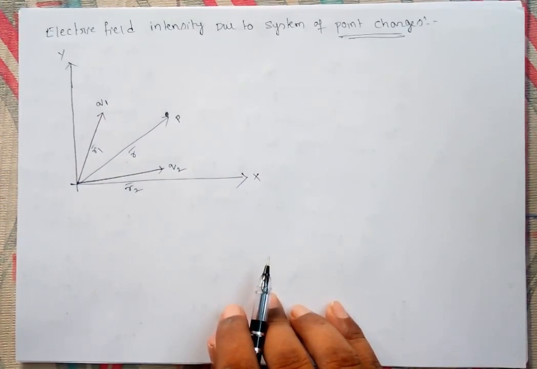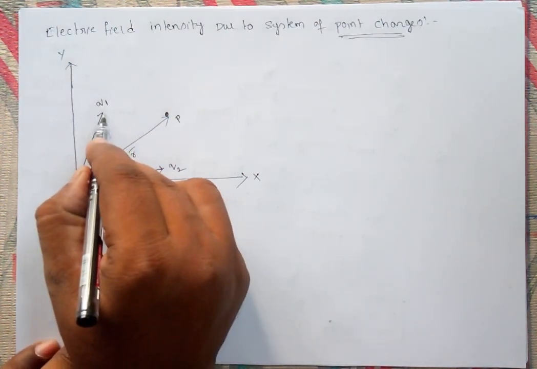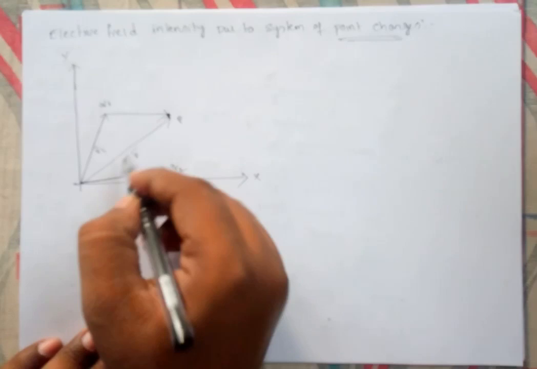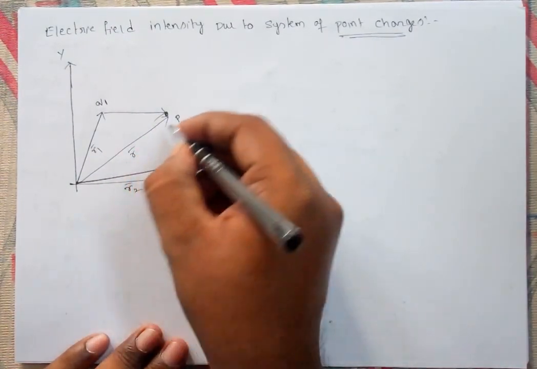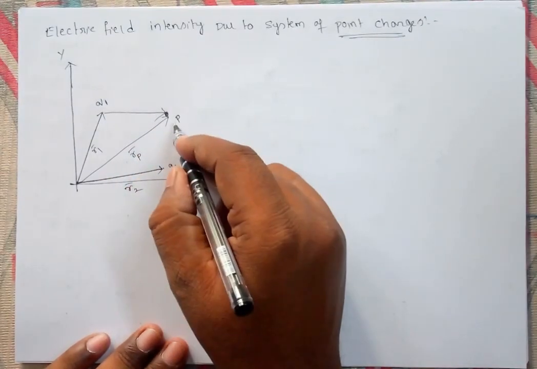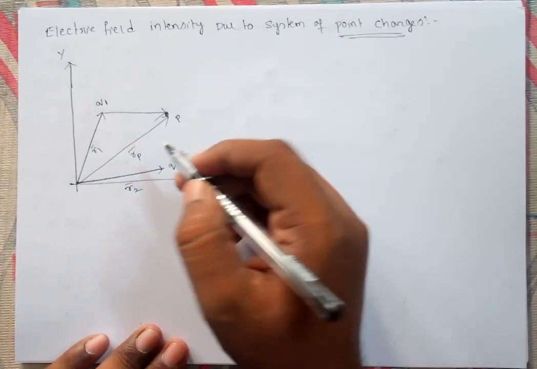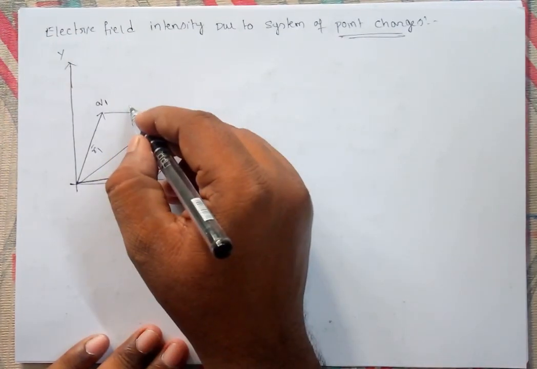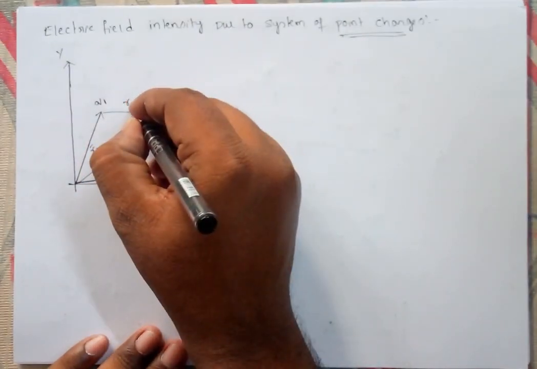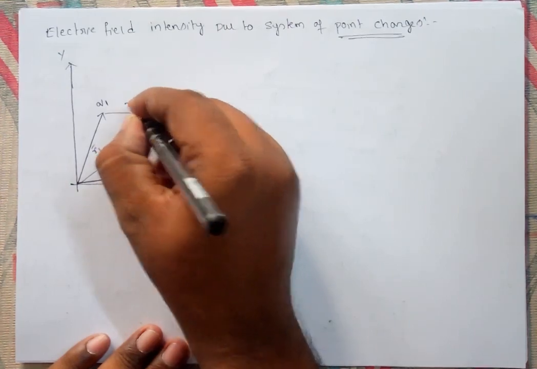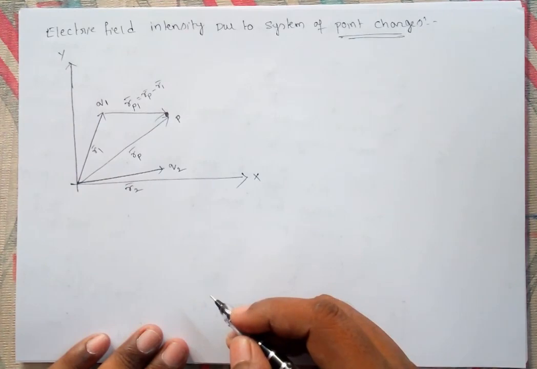If you join the line, this is what we call rp bar, because this is the position vector of point P. This we can write as rp1 bar, that is rp bar minus r1 bar.